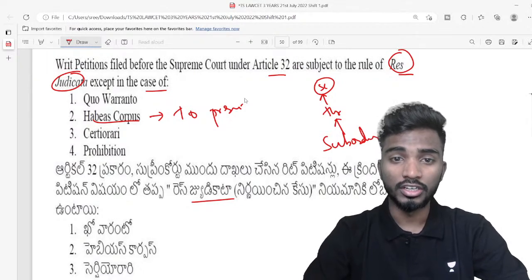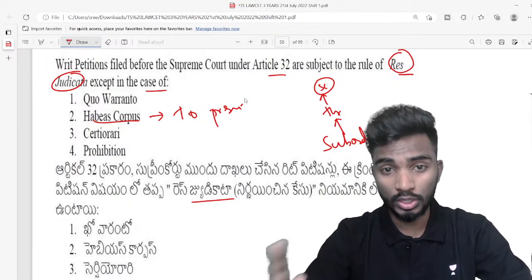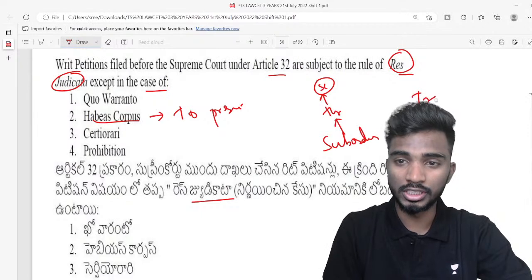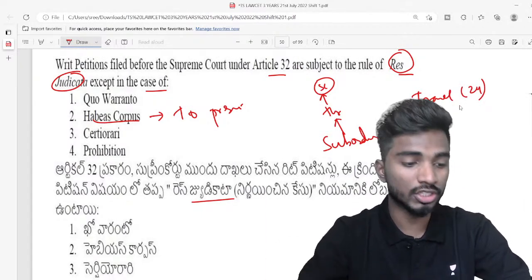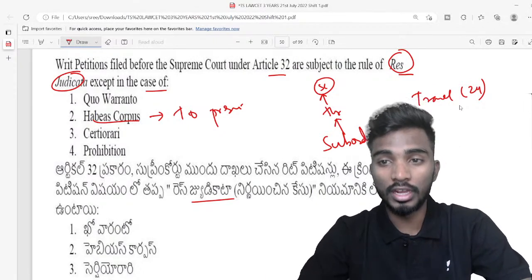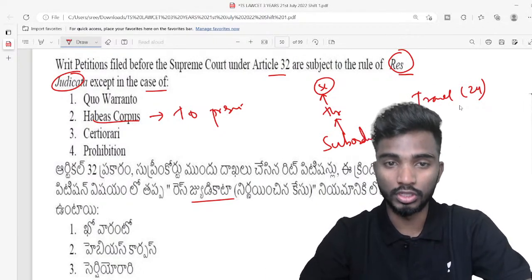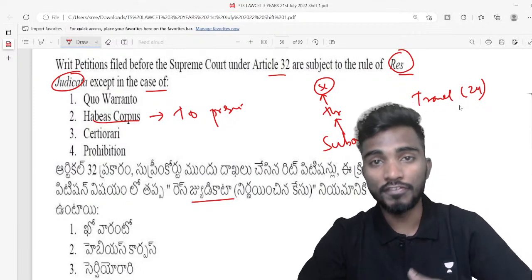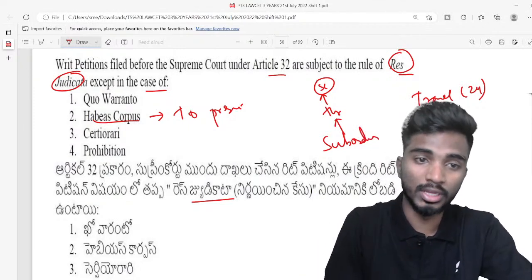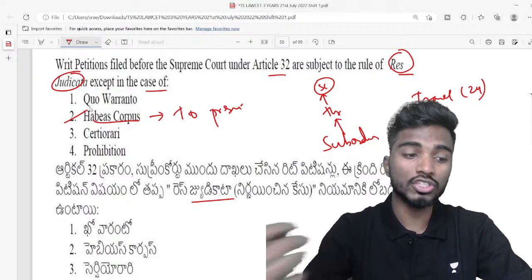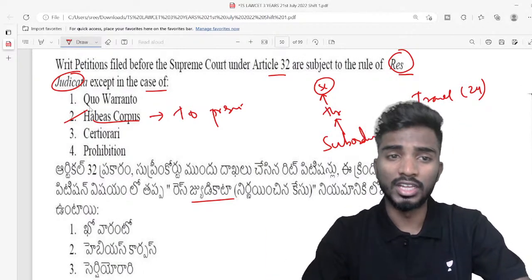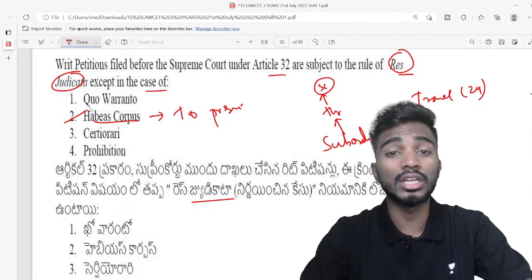Within 24 hours, excluding the travel time, I have to be submitted before the magistrate by the police. If they do not submit me before the magistrate, then my family members or somebody related to me can file a habeas corpus writ petition in the court. To file a habeas corpus writ petition, whether the case is already decided or not doesn't matter.